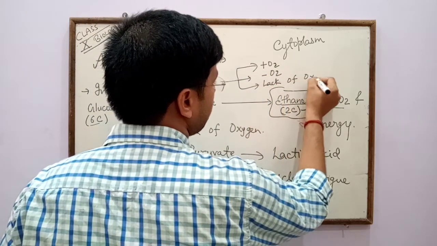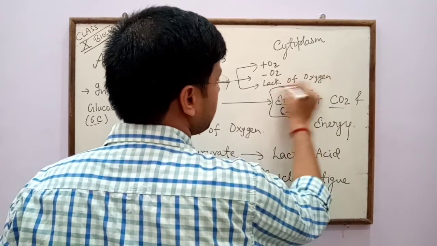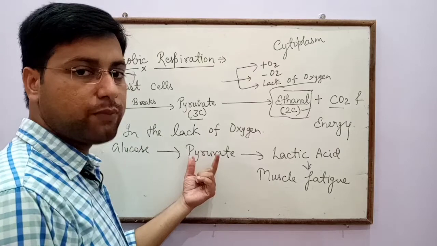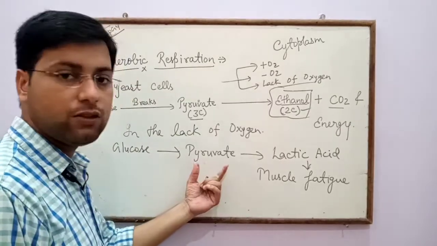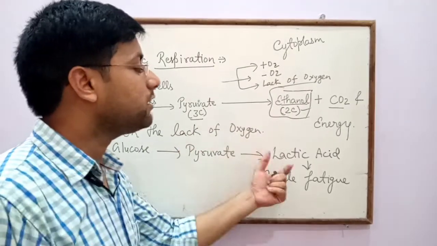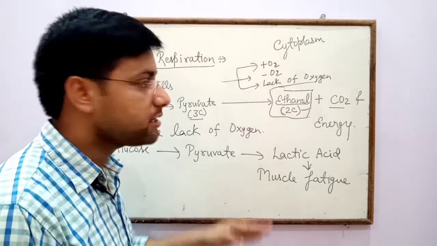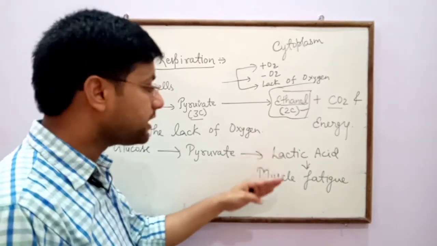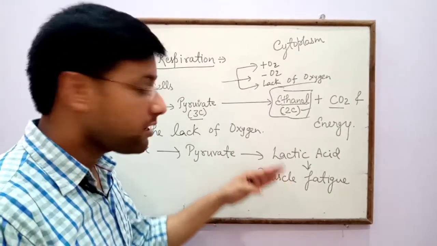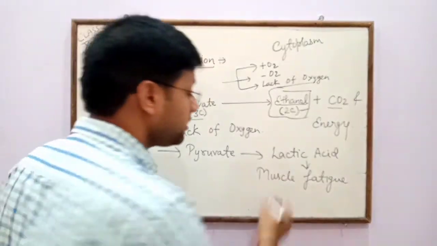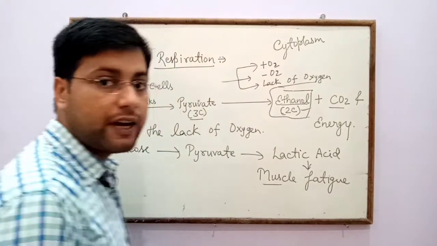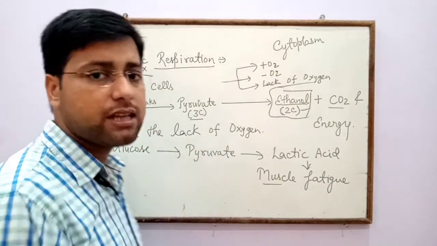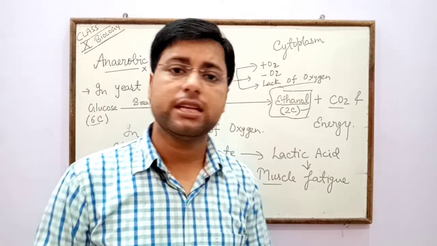In the lack of oxygen, glucose is converted into pyruvate, and pyruvate is converted into lactic acid. So in the lack of oxygen, lactic acid forms in muscles, and that lactic acid causes muscle fatigue. Now about respiration in plants and respiration in animals.